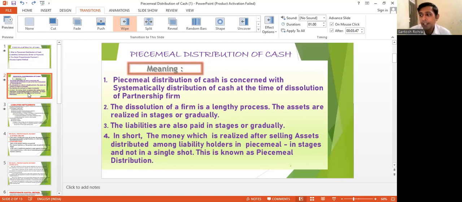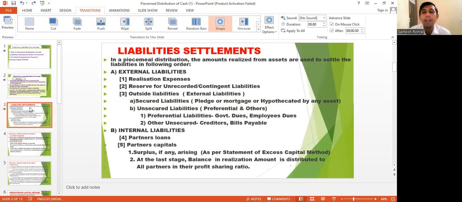But the question arises, which liability should be paid first? So here we will discuss liability settlement. There is an order of payment to be made at the time of settlement of liabilities, called liability settlement.